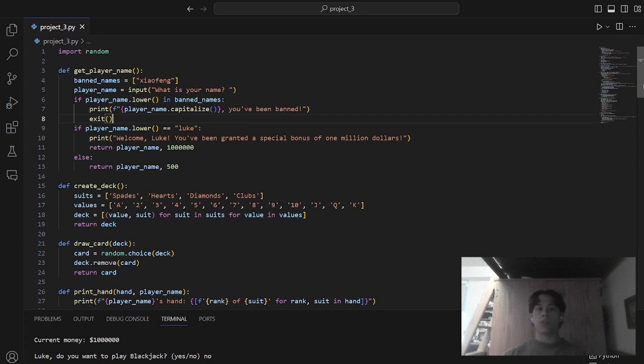If I want to collaborate with someone, they can just look at this, be like, oh, this is create deck. I know exactly how this works, so they can understand how the deck is created, how to draw a card, how to print a hand, how to get a player name, so on and so forth.